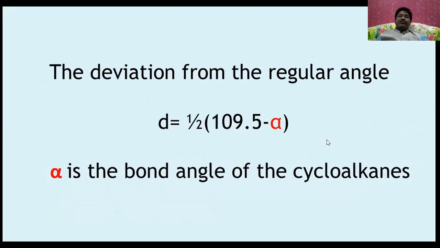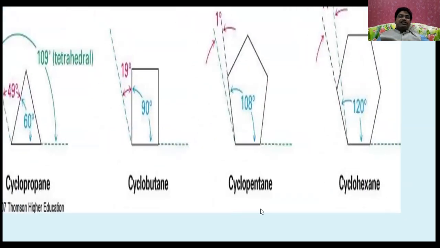The deviation from the regular angle, that is d, is equal to half into (109.5 minus alpha). 109.5 is the actual bond angle that sp3 hybridized carbon should have, and alpha is the bond angle of the cycloalkane, so that you can find how much deviation, d for deviation.